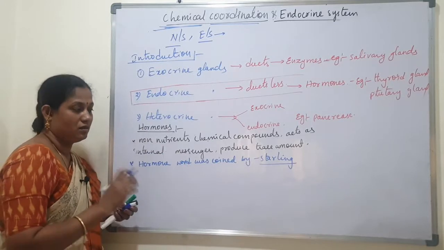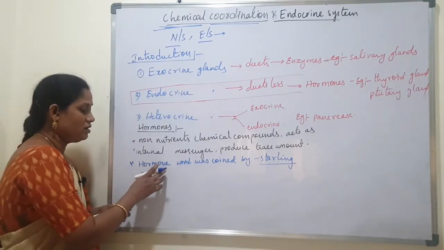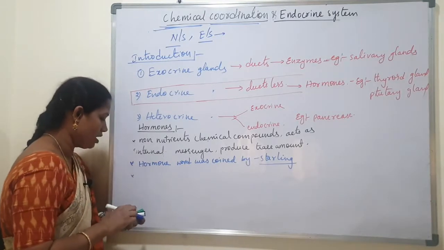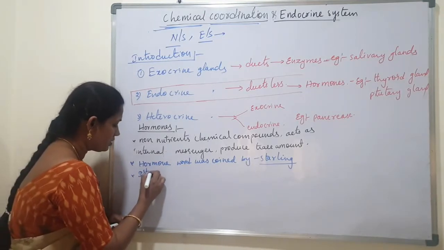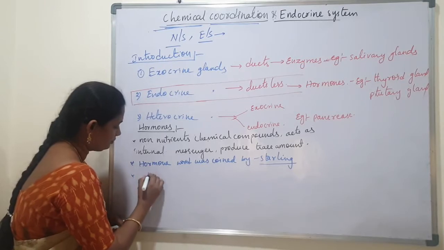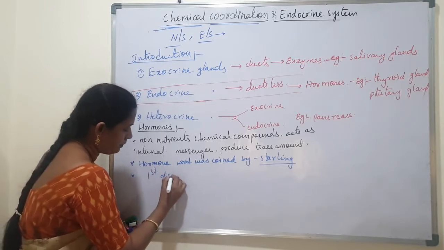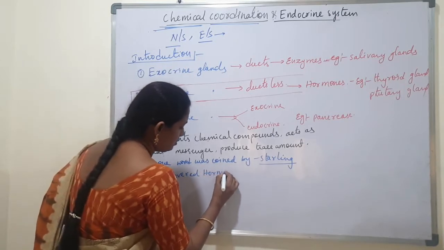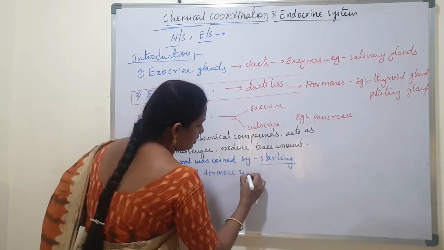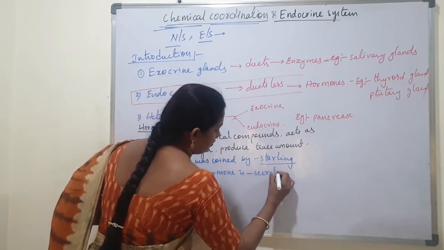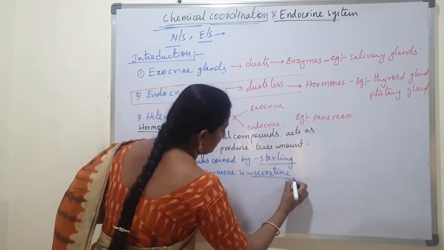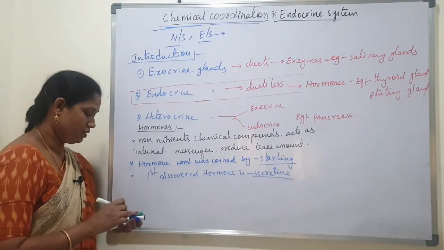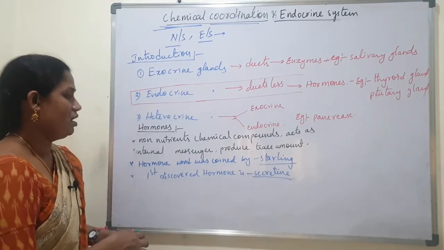So Starling first coined the word hormone. Next, the first discovered hormone is secretin. The secretin hormone was the first hormone discovered. Okay, so this is about hormones.